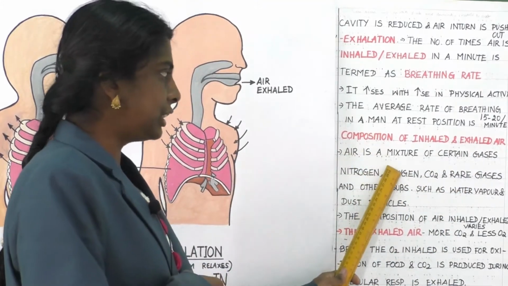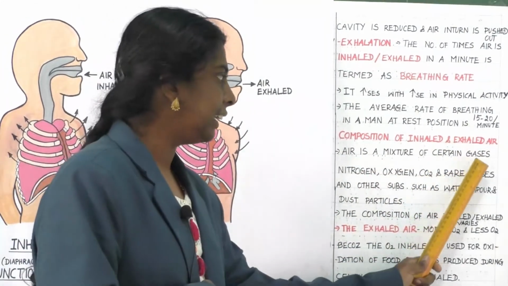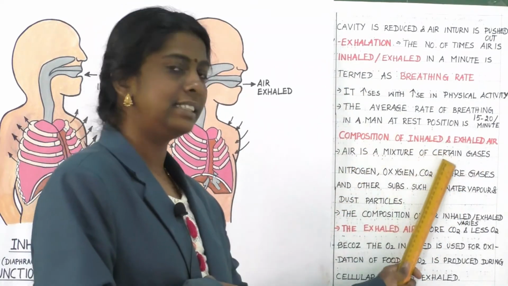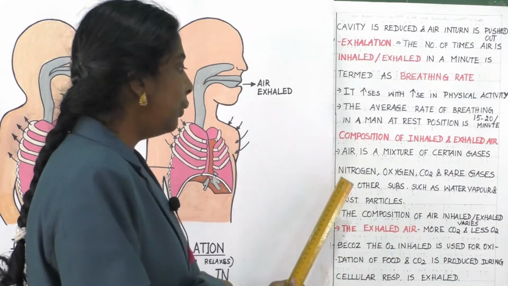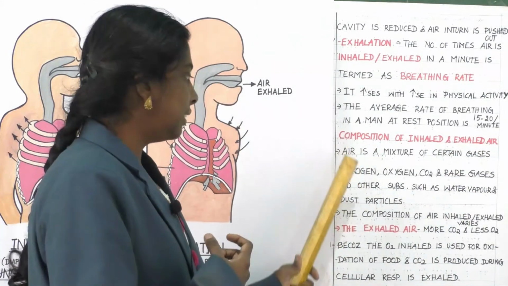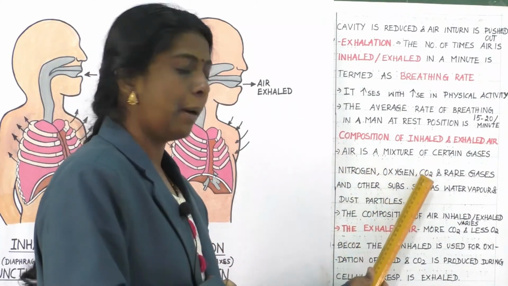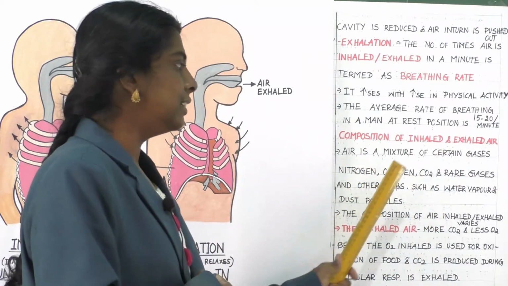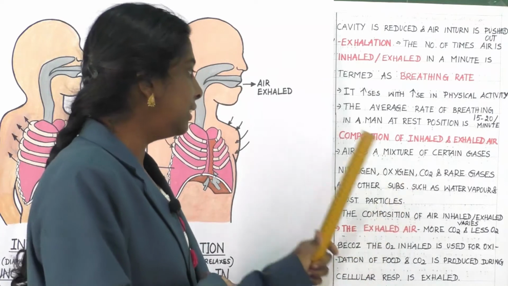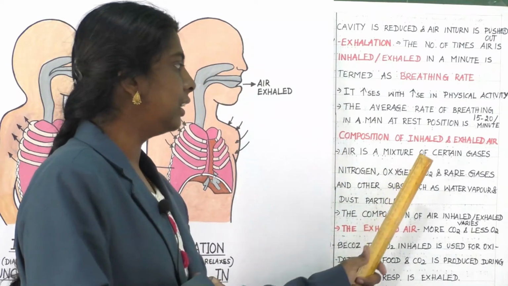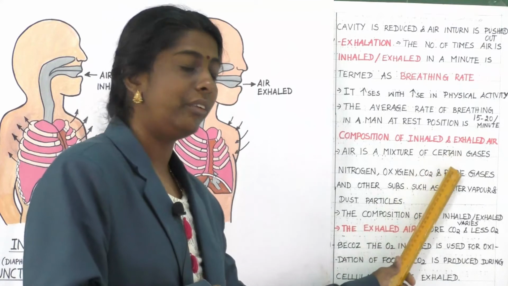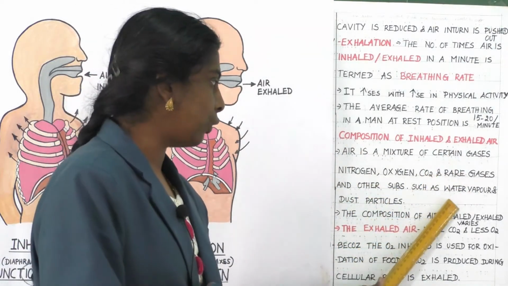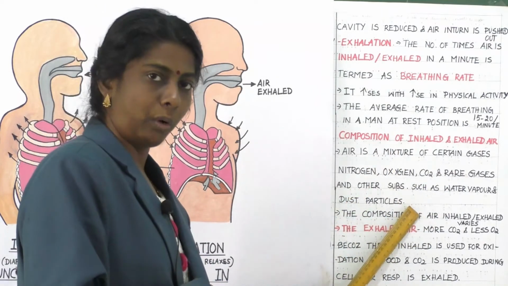Air is a mixture of certain gases. What is that? It is a mixture of certain gases. So, what are the different gases? Nitrogen, oxygen, carbon dioxide, rare gases and other substances such as water vapor and dust particles.